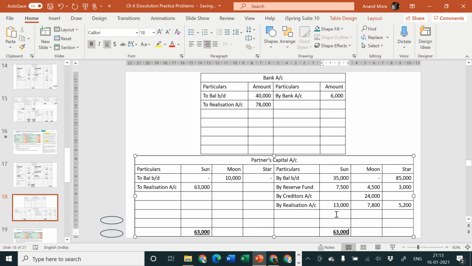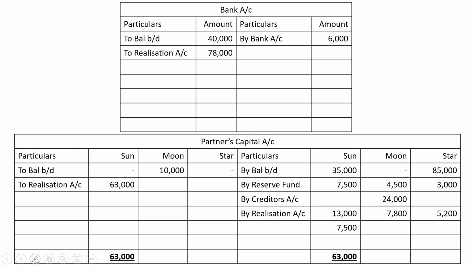7,500. Now this 7,500 will have to be brought in by Mr. Sun from his personal property, because he was actually entitled to receive how much money from the partnership firm? He was entitled to receive rupees 35,000 plus 7,500 plus 13,000. That means he was entitled to receive only around rupees 55,500 from the partnership firm. But he has already taken over assets of rupees 63,000. That means he took over assets of higher value than he was deserving. So he'll have to bring in money from his personal property, 7,500.